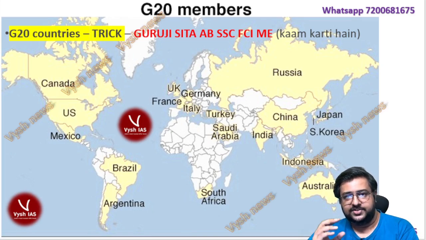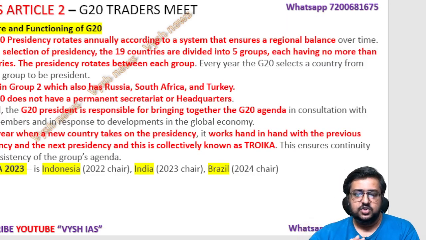Now we'll go to a little bit of static and then today's article, and we'll wind up. So the functioning: how does this G20 function? First thing is you need a president. Okay, you need a president for the G20. They do it on a rotation basis, so that a regional balance is there.